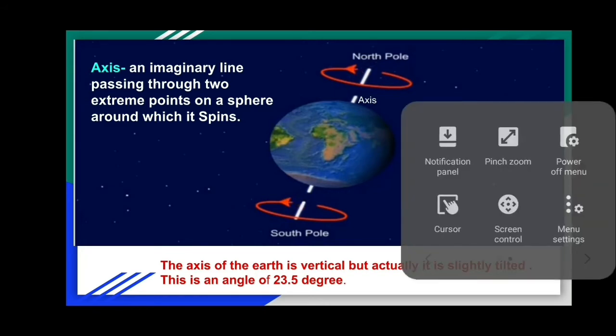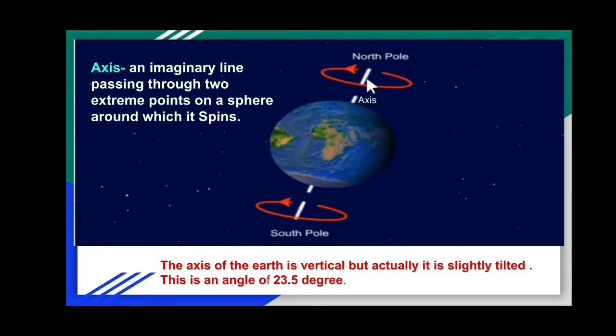This line is imaginary and it is known as axis, and on its own axis the earth rotates. The axis of the earth appears vertical, but actually it is slightly tilted, and this angle is about 23.5 degrees.